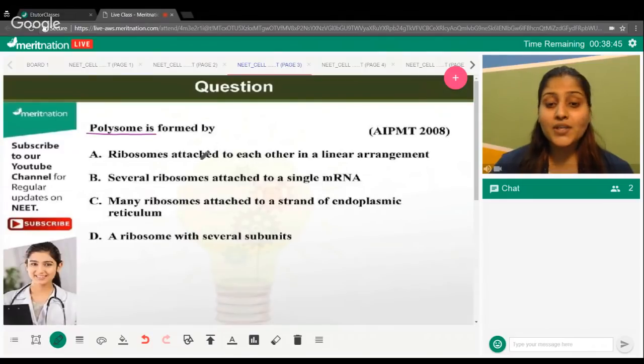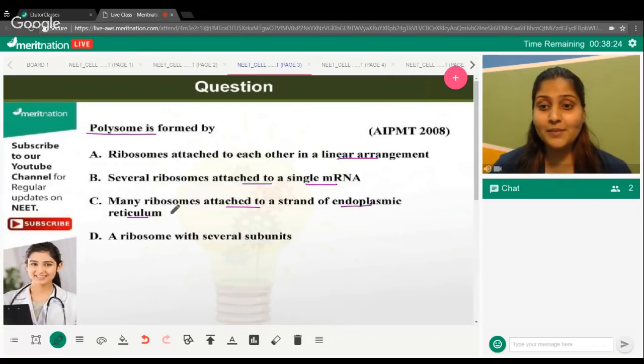Right. Option A says that ribosomes attach to each other in a linear arrangement. Ribosomes are attached to each other. This is what you have to think. Several ribosomes are attached to a single mRNA. Is that true? Many ribosomes attach to a strand of endoplasmic reticulum. Does that fit the polysome description? A ribosome with several subunits. Do you think this is right?